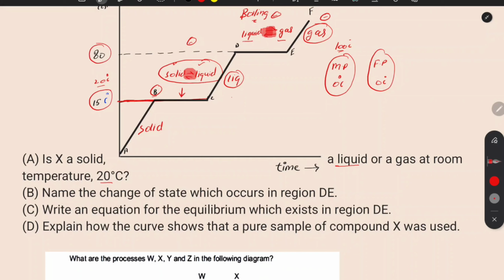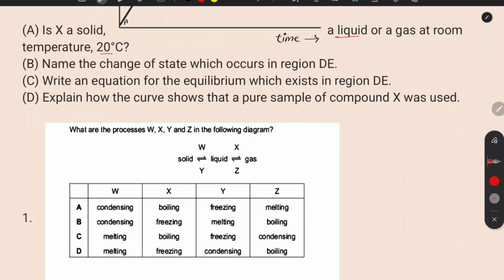Like if it is boiling at a very sharp 80 degrees centigrade, it means that it instantly converts into gas when the temperature reaches 80 degrees centigrade. That means that it is a pure substance. So a pure substance will melt or boil or freeze or condense at a very sharp fixed temperature. So this curve shows that this is a pure substance, right?